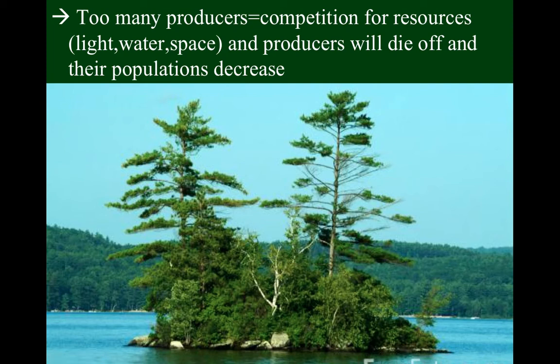And let alone 20 of these trees, let alone maybe 6 of these trees, because as of right now it looks like there's these 2, and then maybe a couple more trying to survive. So this is a good example, this little island here, as a situation where we might have too many producers. And so if we have too many producers for what's available in their environment, the resources, they're going to have to start competing a lot for light and water and space. And then eventually the producers are going to die off.